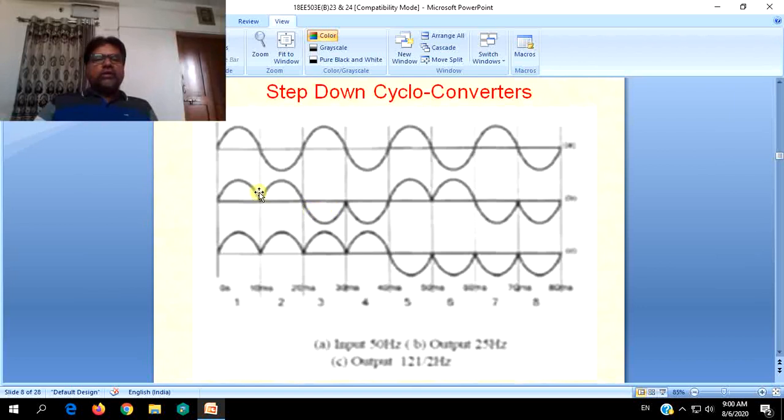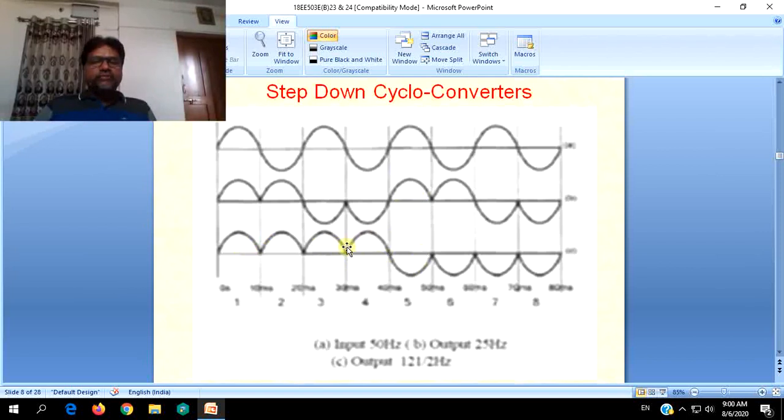So the frequency is stepped down from the source to load. It has become half. In the other case, we can simply witness that the continuous two full cycles of the source have been converted into positive half cycles. Both positive half cycles are allowed as it is, and both negative cycles are converted into positive half cycles.